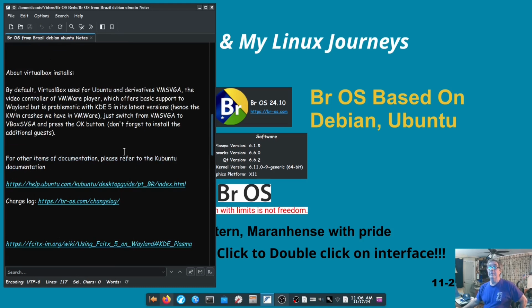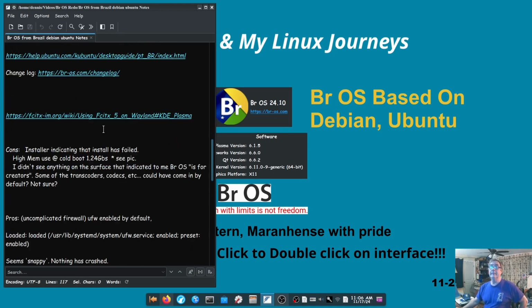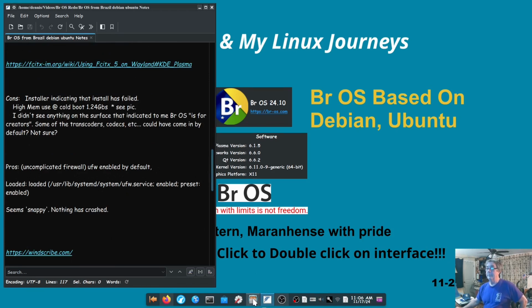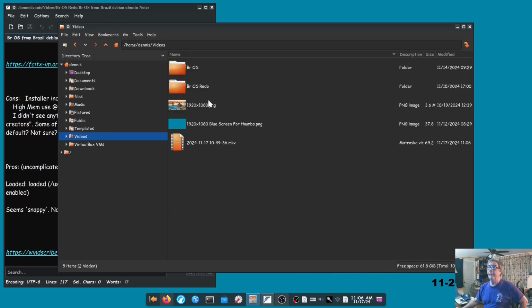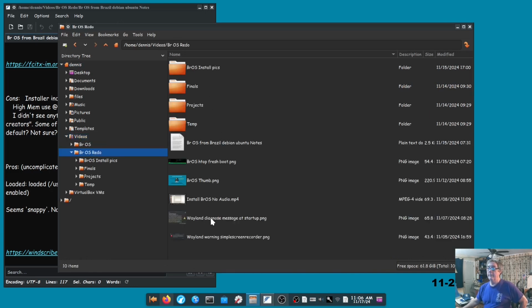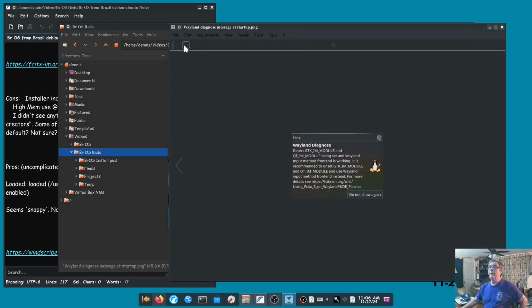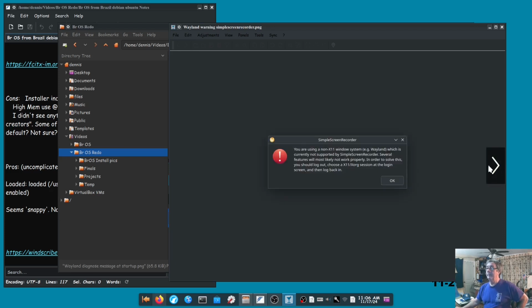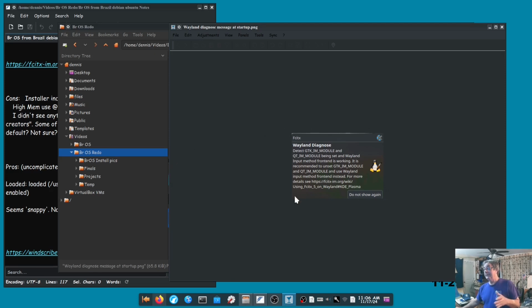Okay, so we got past the VirtualBox install. I keep getting this message here. Where did I put that message? Right here. All right, this one right here, and another one. This was that Simple Screen Recorder. It was saying I'm using a non-X11 windowing system. It would record audio, but it wouldn't record video. It was just a black screen. So I got this message a bunch.